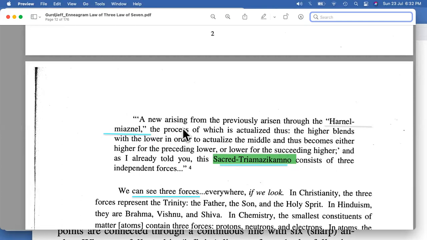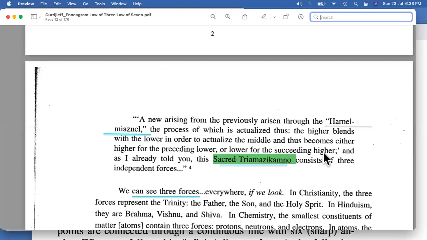A new arising from the previous arisen through the Harnel-Miaznel, the process of which is actualized thus. The higher blends with the lower in order to actualize the middle. So we have three parts, that is the higher, the lower, and if they blend together, we get something which has been actualized as the middle, and thus becomes either higher for the preceding lower or lower for the succeeding higher.